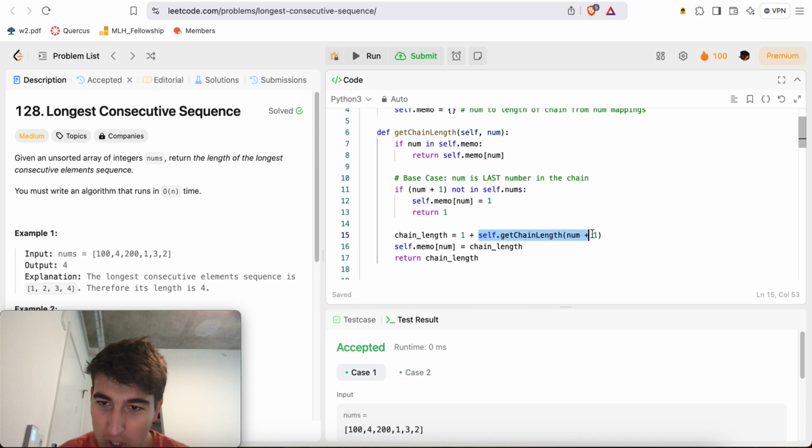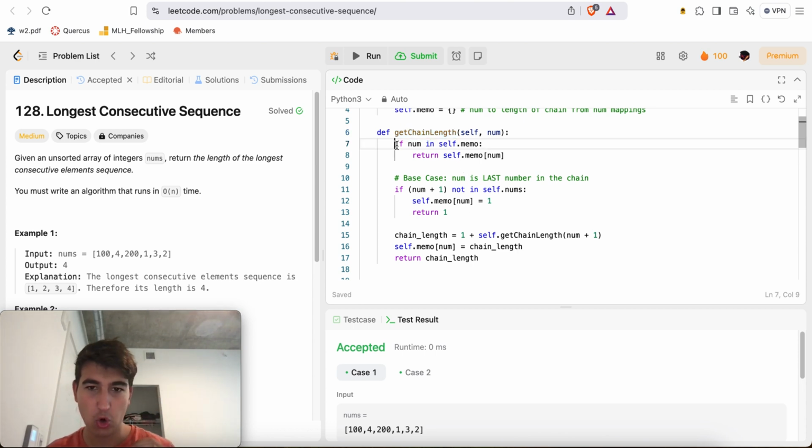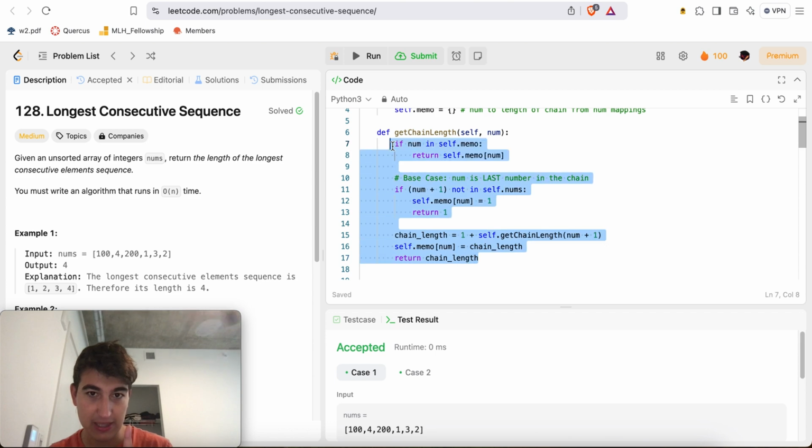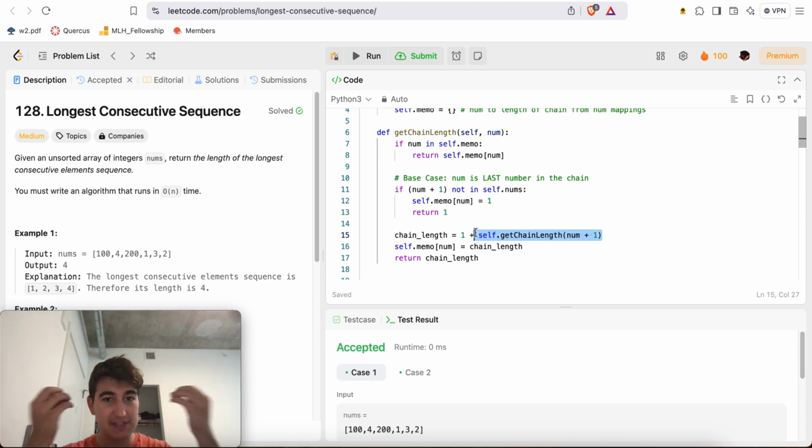But when I recursively compute this, what am I going to do? I'm going to essentially update self.memo inside of there. So the point is that I make n calls to this function, and this function only does O of 1 work, but it also makes calls to itself recursively. The number of recursive calls in total will be the amount of numbers inside of self.nums.